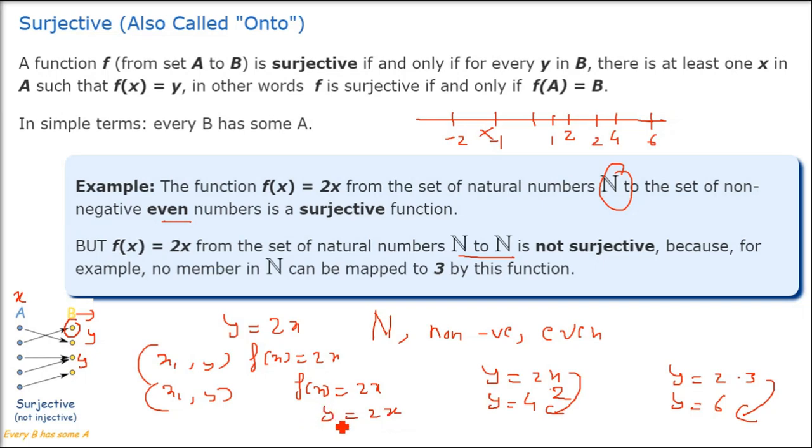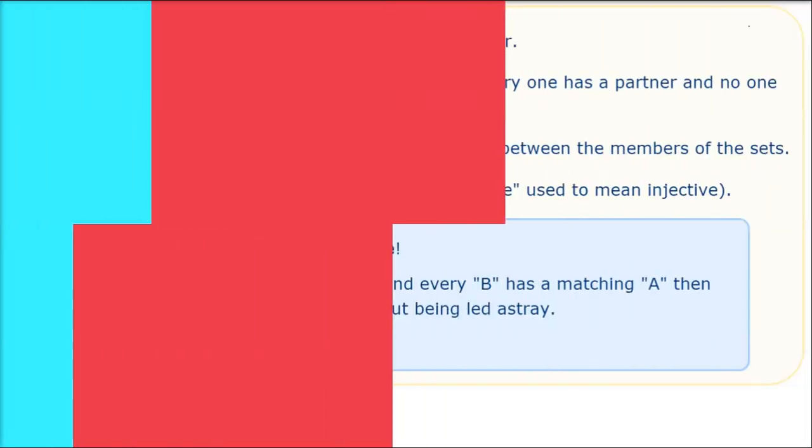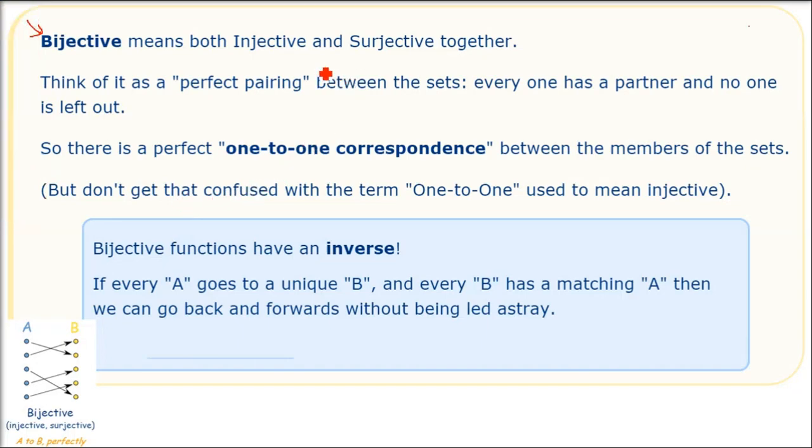What will you multiply with 2 to get 3? Or what will you multiply with 2 to get 5? There is no way you can get it. It is not surjective. So you will get values in the set Y like 3, 5, 7, which will not have any one in X.